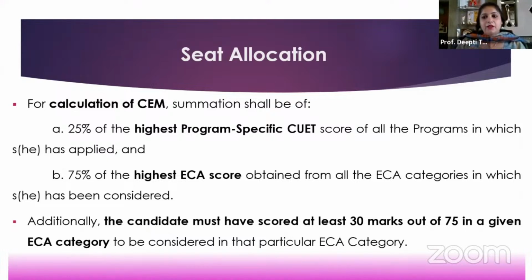It will be immaterial whether later on you think that college A is better or college B is better. What you have mentioned therein is how you will be given your allocations of the college and the course.